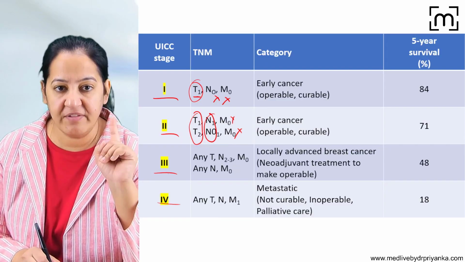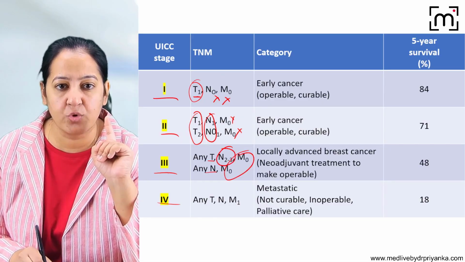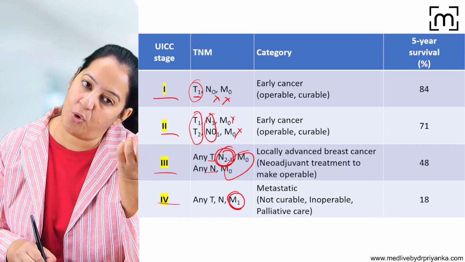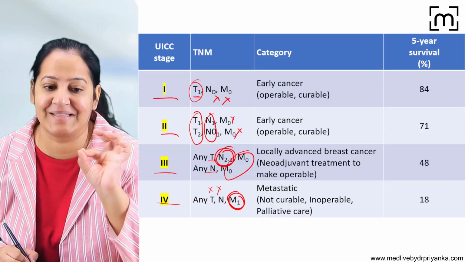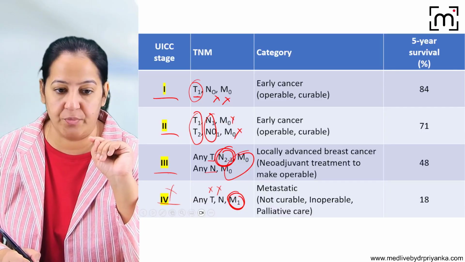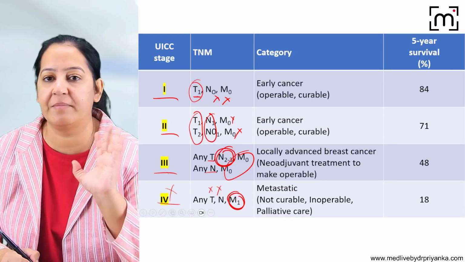In stage 3, whatever is the T, whatever is the N, but M is 0. Basically, N is 2 to 3 here, but M is 0. There is no METs. In stage 4, metastasis is always present. Whatever T doesn't matter, whatever N doesn't matter, but it is metastatic. M is always 1. And there is no cure for metastatic stage 4 tumor. There is no cure available till date. It is under research, but no cure is available till date.